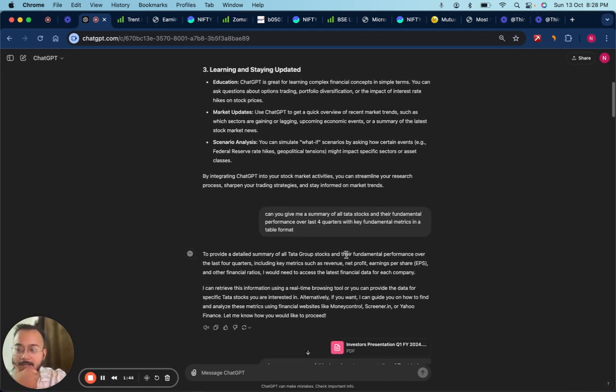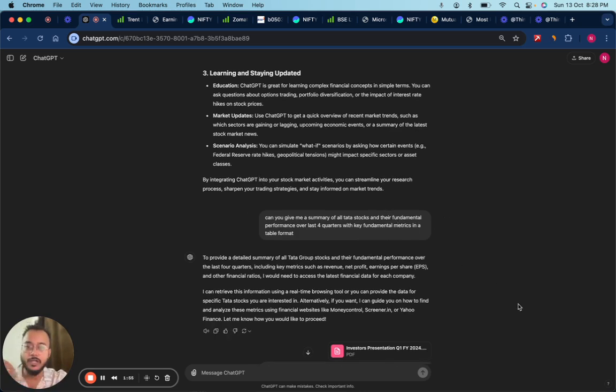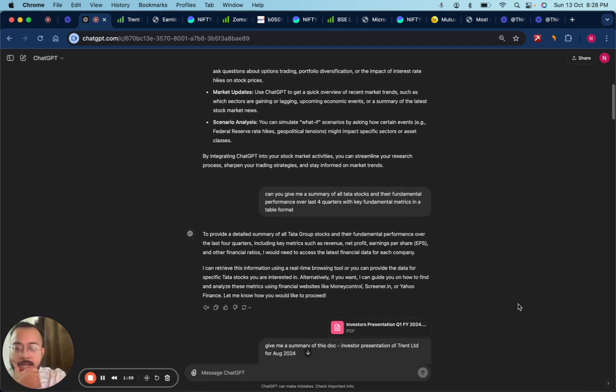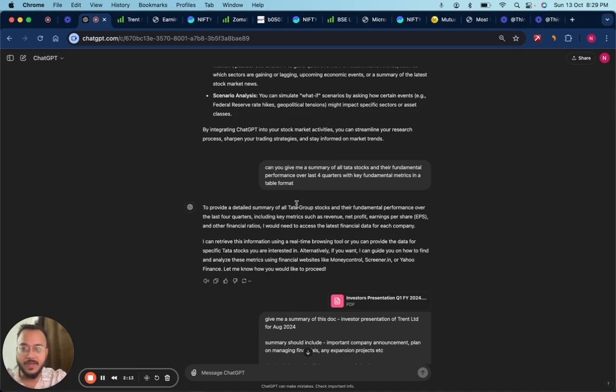So I started by asking ChatGPT, can you give me a summary of all Tata stocks and their fundamental performance over the last 4 quarters, and also include key fundamental metrics, and give me a table format as an output. I wanted to use ChatGPT to do some fundamental research on all Tata stocks. It told me that it cannot pull data on its own, so I would have to provide data for it to give me a concise analytical viewpoint on top of that. So that is why I avoided this.